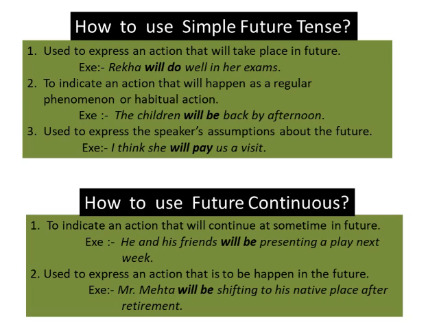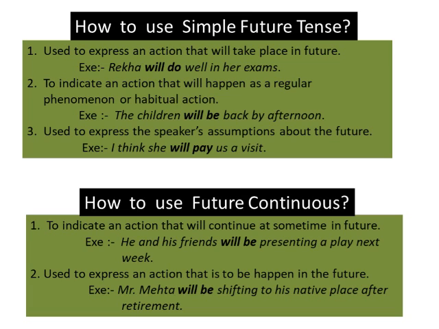The second situation is to indicate an action that will happen as a regular phenomenon or habitual action. Like the children will be back by afternoon. So you can see that an action that will happen as a regular phenomenon or a habit. So the form will be is telling us that the sentence is in simple future and it is an action they will do as their habit.